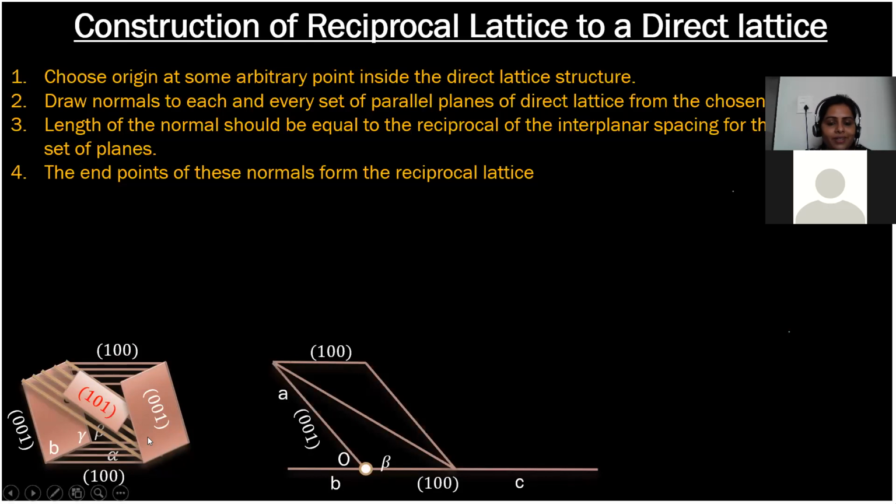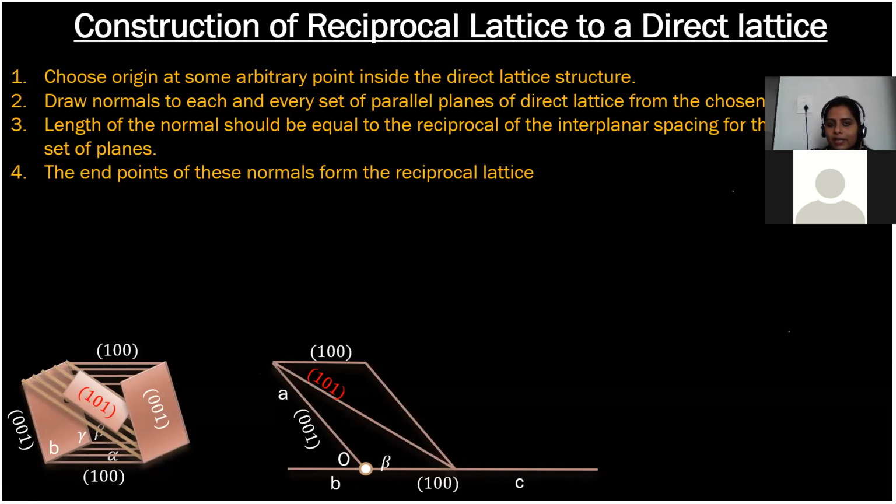For the construction, in place of these planes, we took these lines. So this line 001 and this line, these are not lines, these are planes. For convenience, we took them as lines, because in 3D we cannot visualize it like that. So this is your plane 001, this is also your plane 001, and this line is plane 100, and this is also your 100 plane. And also this is your 101 plane.